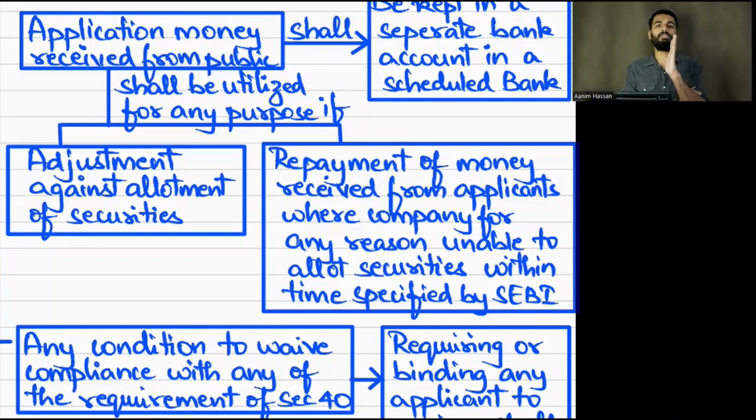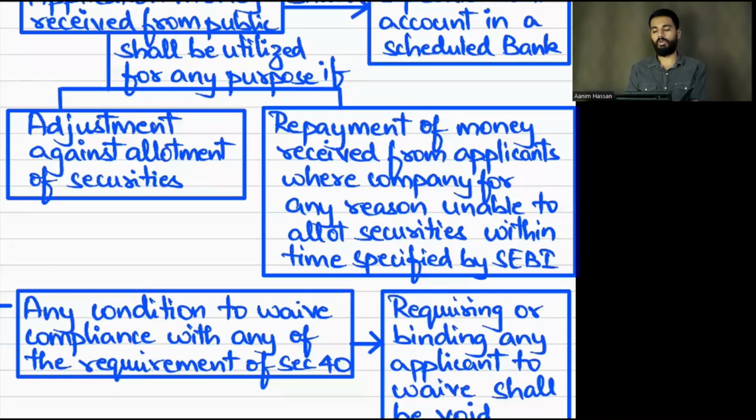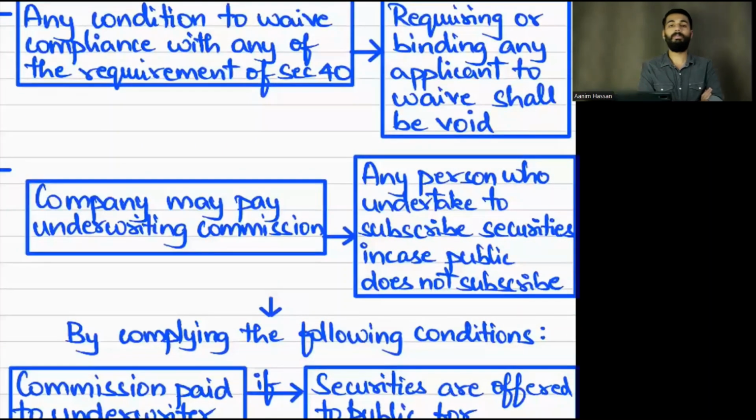What if allotment has not been made? Then you have to refund it. And what if the company says that the listing provisions are not applicable, I'm waiving this listing provision, and the applicant is bound by what the company says, not what the Companies Act says? In that situation it is void. If a company makes any condition like that, it is void.